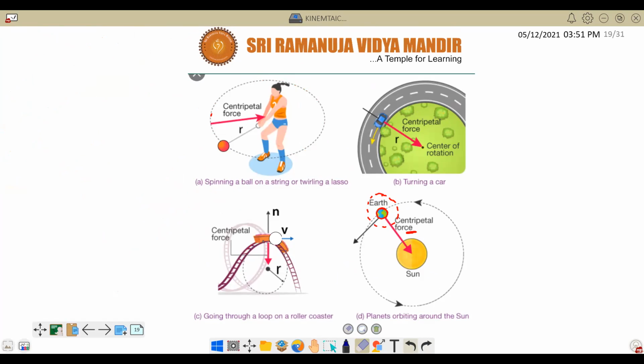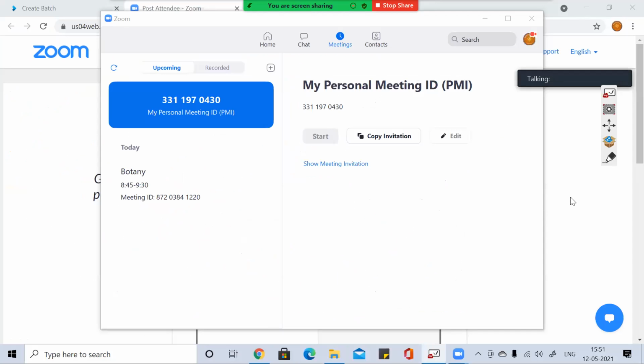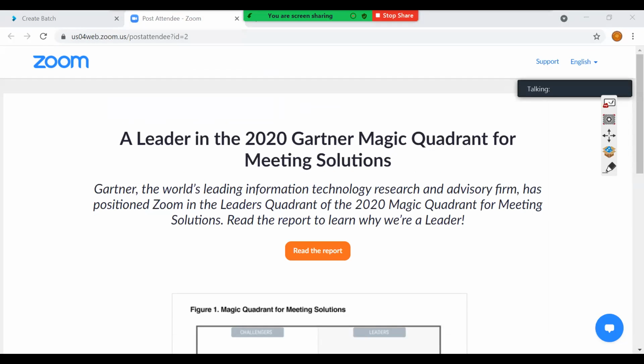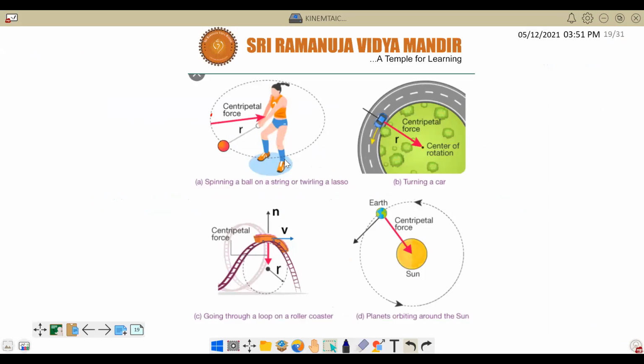Now see here, there are a number of situations where we can easily understand this concept. Spinning a ball on a string. You must have seen this in the Olympics, correct or not? This type of situation. Suppose a man swings this ball like this in the form of a circle, correct or not?